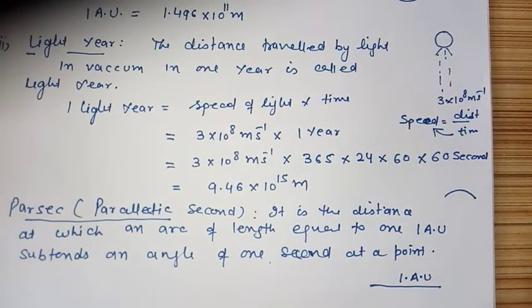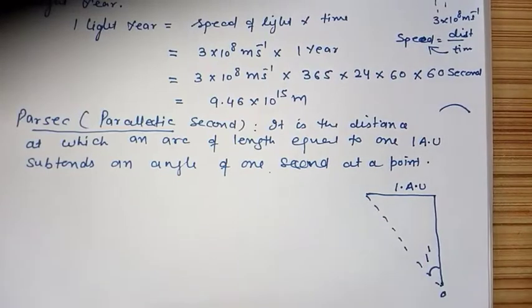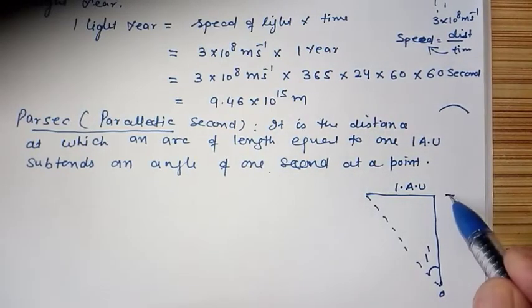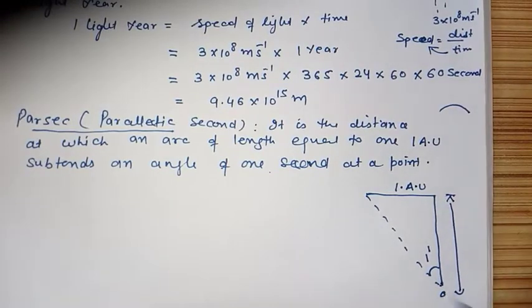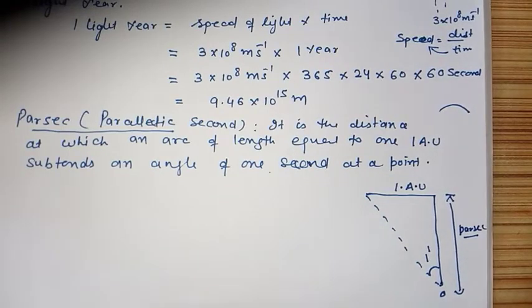Suppose we are at this point, and the arc of 1 astronomical unit makes an angle of 1 second here. The distance from this point to the arc is what we call the parsec. So see it one more time: parsec is the distance at which an arc of 1 astronomical unit makes an angle of 1 second at a point. This is called the parsec.